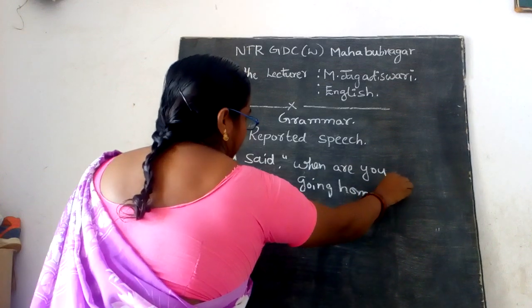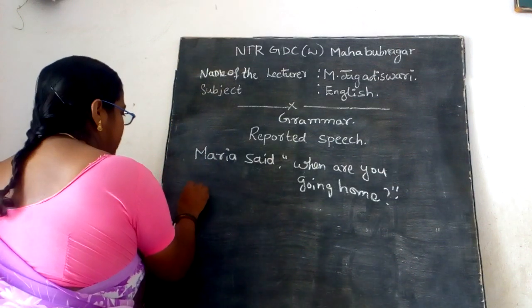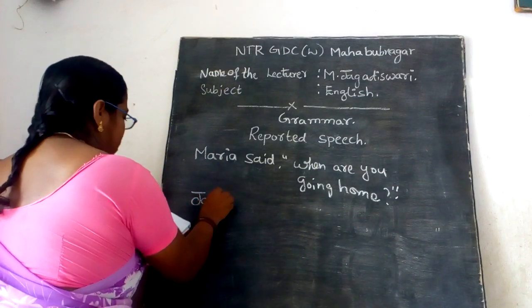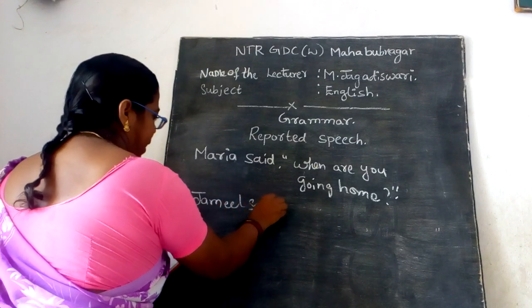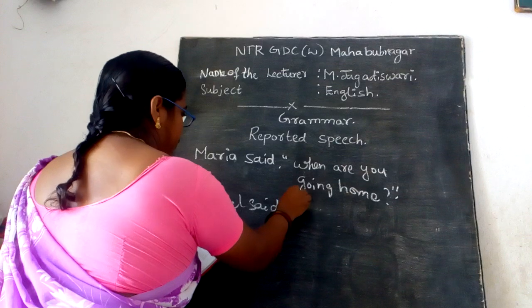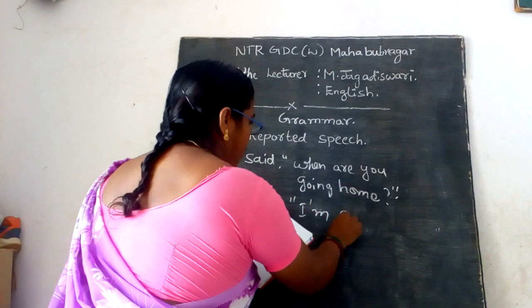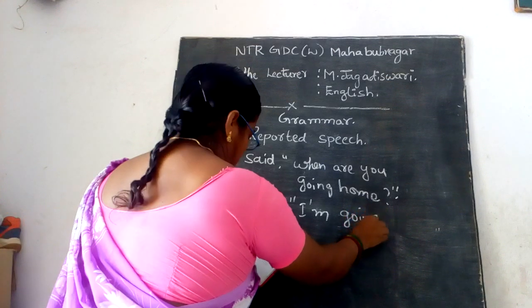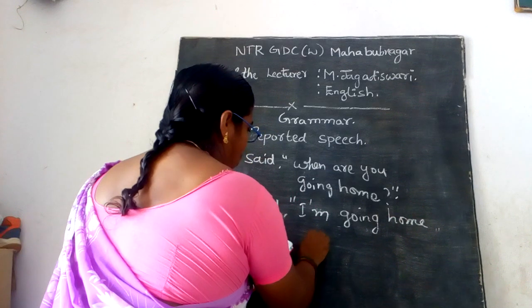Same, with the inverted commas closing the sentence. Then in this sentence also you can see Jamil said, "I am going home tomorrow."